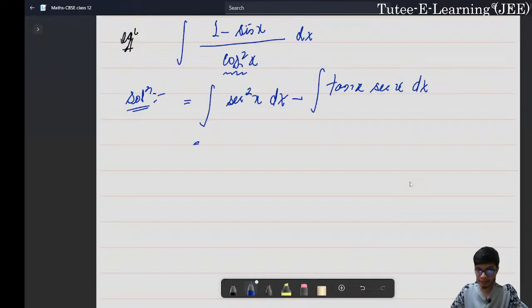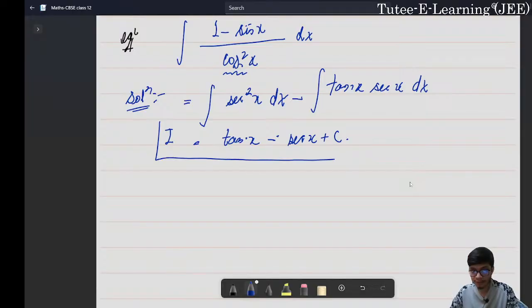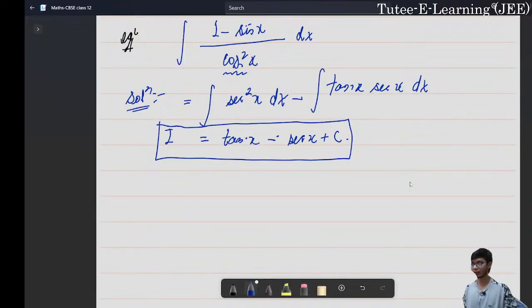Then we can easily apply the formula, that is the integration of secant square x is tan x, and then we will have, let me put the constant at the last, right? So tan x minus, and then the integral of tan x secant x is going to be secant x, okay, and at the end we'll put the constant, right? So this is how we can simply perform this integration, right? A very simple problem to begin with, just to show you how we apply these to the questions. Having the knowledge of the important formulas and also the important properties, we can solve this problem, right?